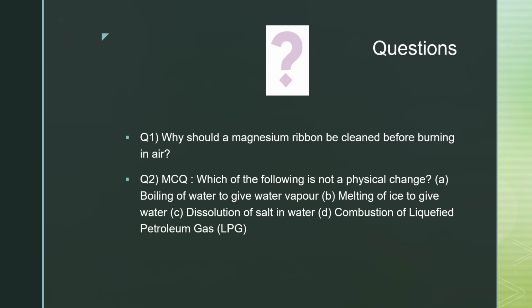So now is the question time. I have two conceptual questions for you, right? So in one experiment, we saw that we were rubbing the magnesium ribbon to clean it initially before burning. So why was this done? This is the first question. And second one is an MCQ, which will help you identify which of the given changes is not a physical change. Okay. So you can post these answers in the comment section. I will later post correct answers.